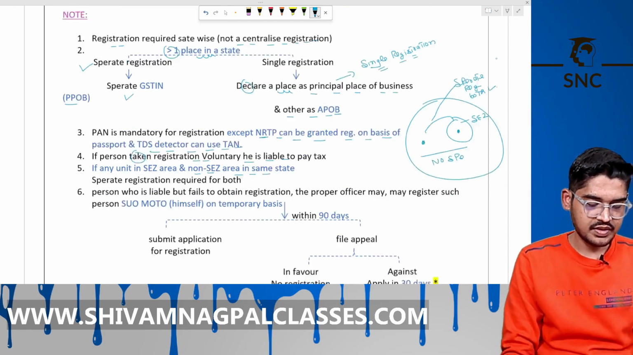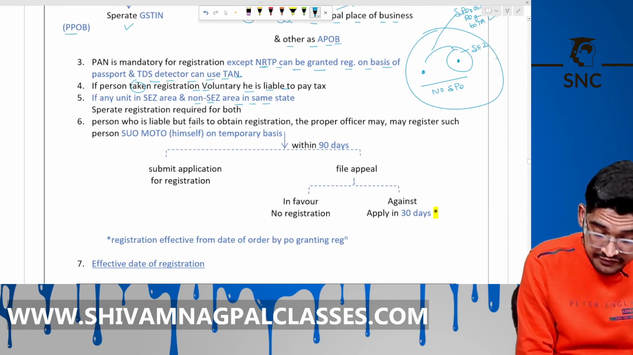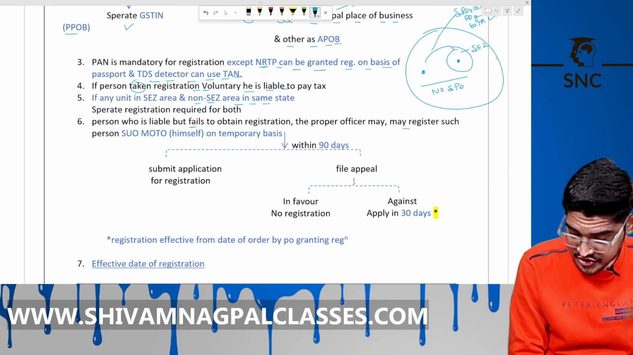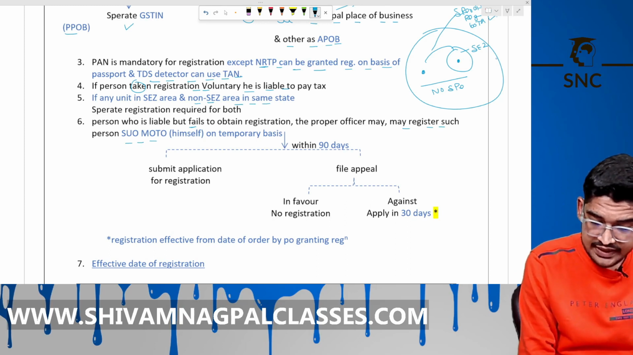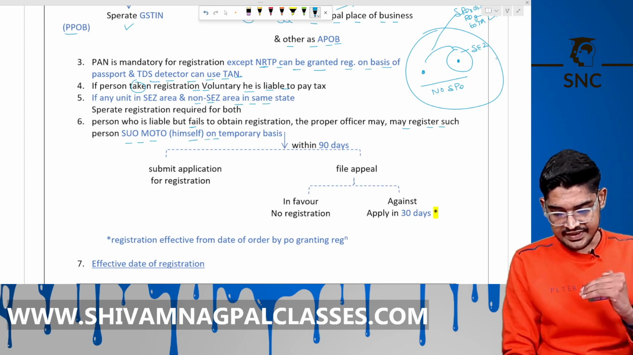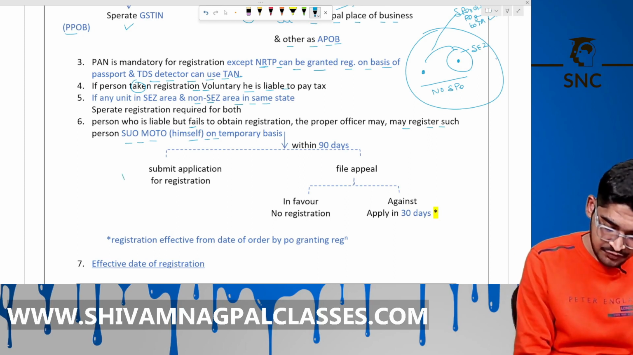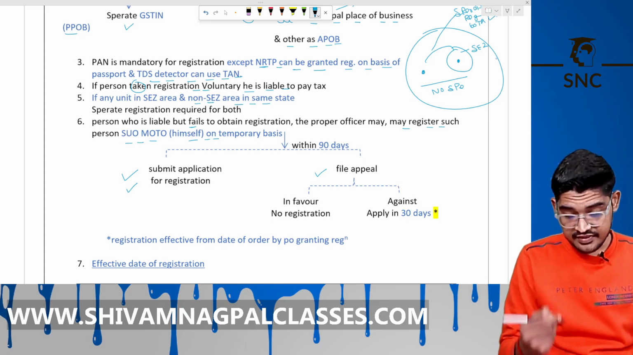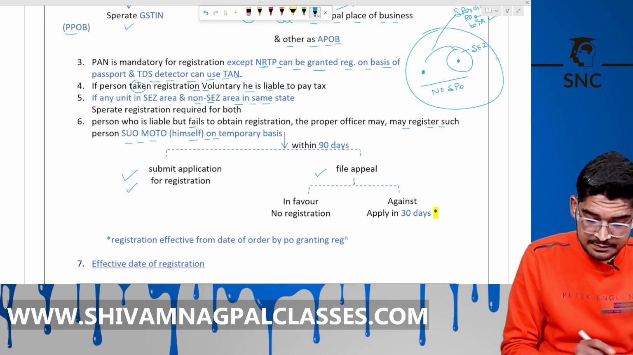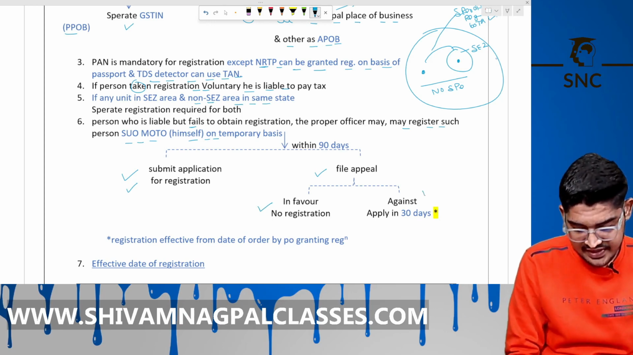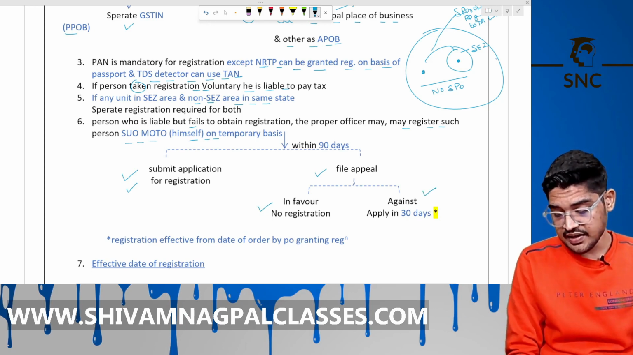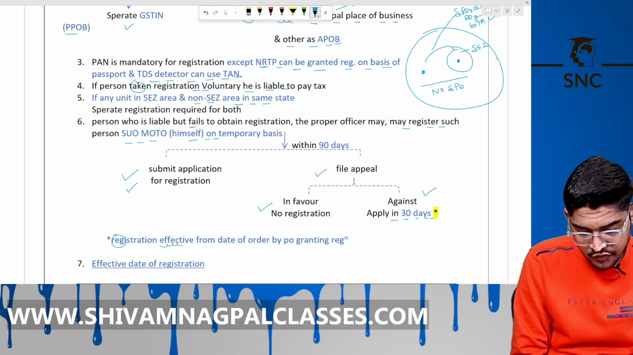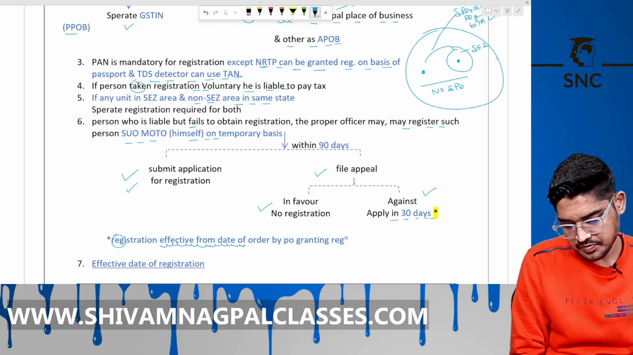Okay. Now, a person who is liable but fails to obtain the registration, then the proper officer may register such person suo motu, means himself, on a temporary basis. In 90 days, either that person submits the application for registration, or if not, he can file the appeal. If the decision of that appeal is in favor of that person, then no registration. If against that person, then he has to apply within 30 days. That registration is effective from the date of order by the proper officer granting the registration. Okay.